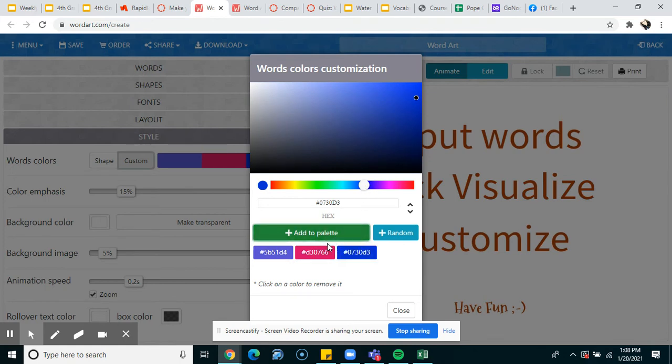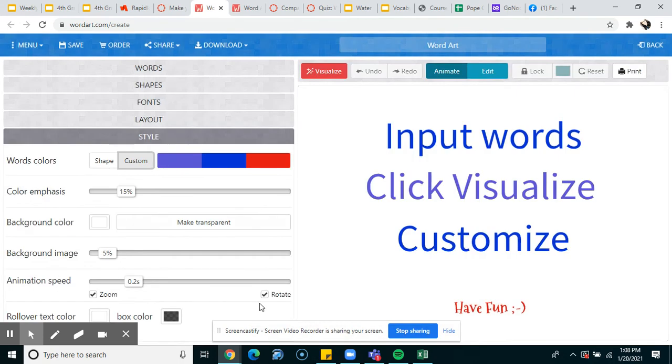I can add it to my palette. I'm going to remove that color, and I also think I want a red because red kind of reminds me of focus and passion. So that kind of goes with my words as well. Add to palette. Okay, so I enjoy these colors now, and I can choose close.